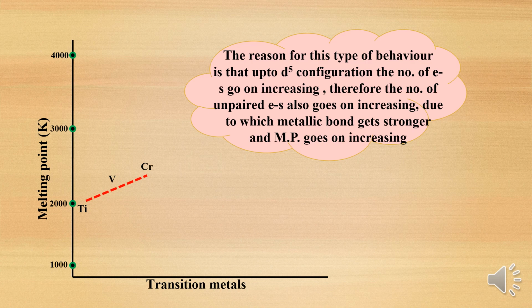With the increase in atomic number, the number of unpaired electrons increases up to d5 configuration, meaning the metallic bond gets stronger and stronger, so they have high melting points. That's why from titanium to chromium it goes on increasing.